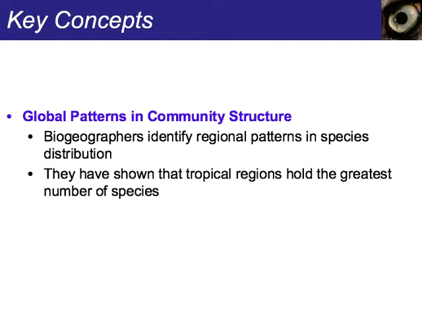So, global patterns in community structure. Biogeographers identify regional patterns in species distribution, and they've shown that tropical regions hold the greatest number of species.